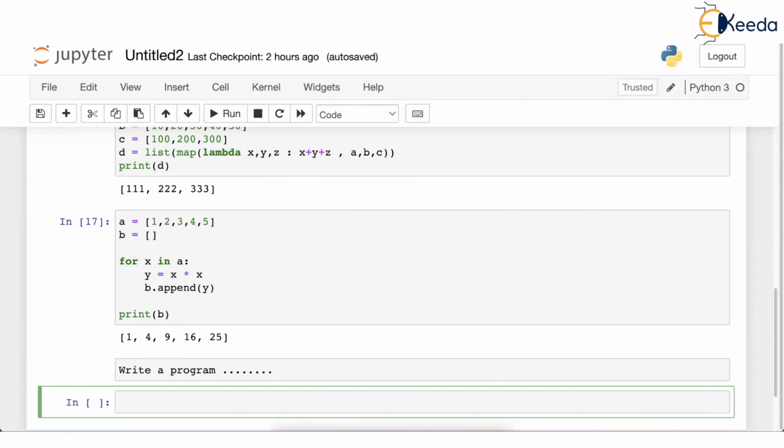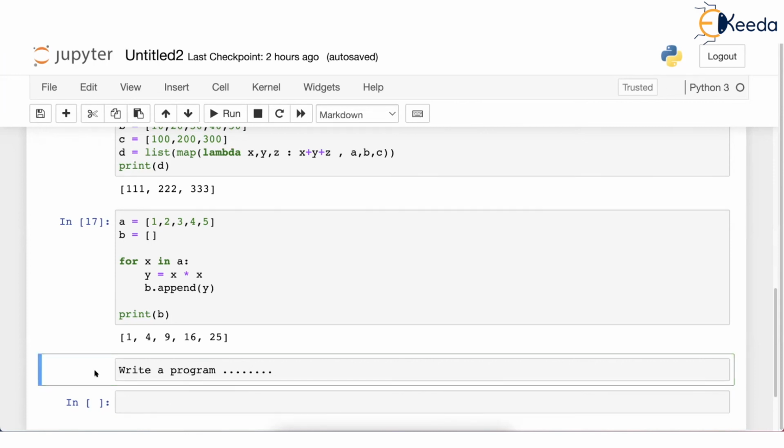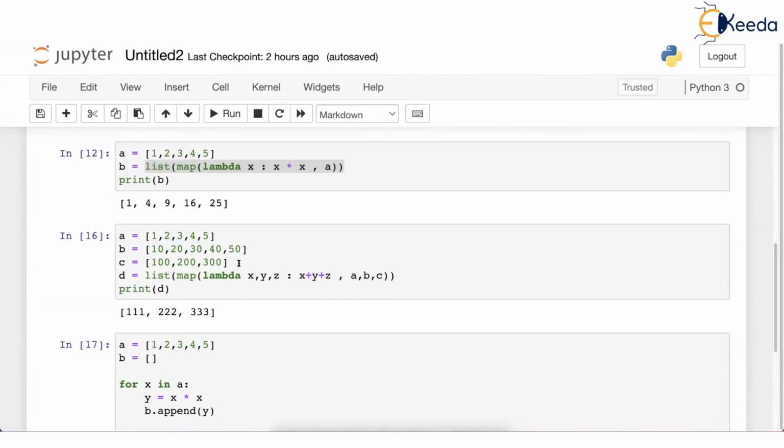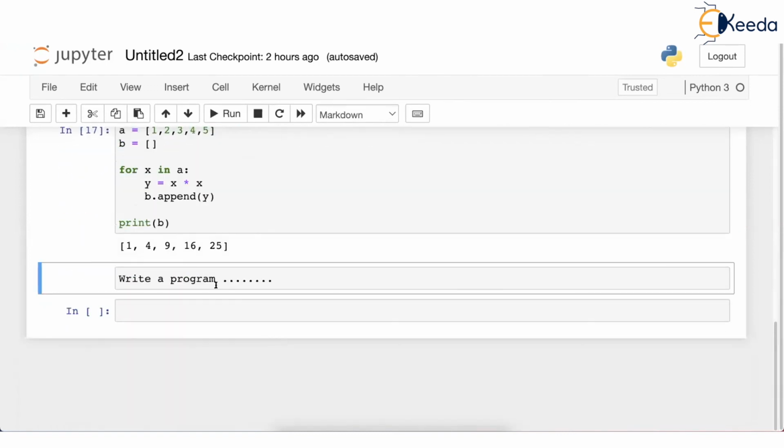This is the only way in which we will become very comfortable. I will encourage all of you to solve as many questions as possible in Python. There will be a lot of questions in those two Jupyter notebooks. There will be some solved questions and some notes also. You read that also, but I will encourage you to solve the unsolved questions. Okay. After learning Lambda, oh, I'm so sorry, not list, filter and map.